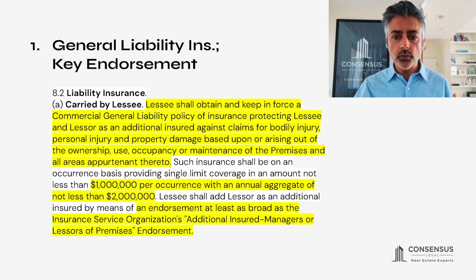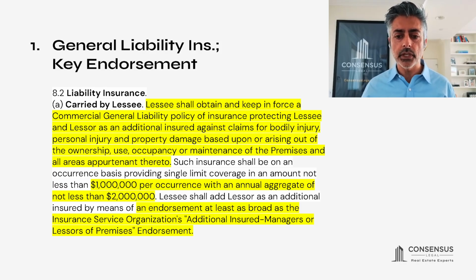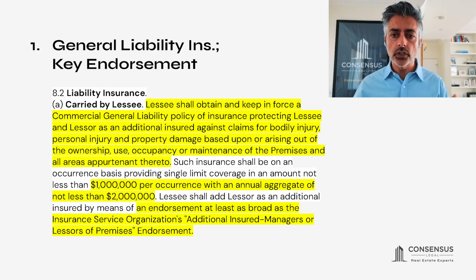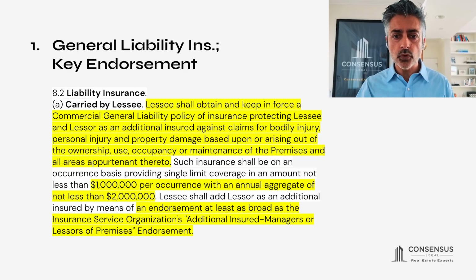And if that's all done right, in that scenario where there is some type of liquid in a warehouse, lessee's warehouse that it's leasing, and a person slips and falls and is injured, and a lawsuit is brought, in that scenario, if the additional insured requirements are satisfied by lessee, the insurance company should step up and defend and indemnify lessor.